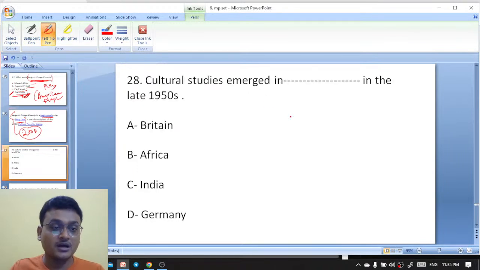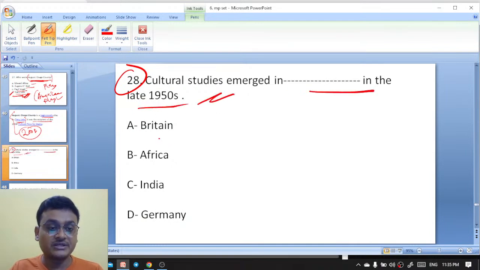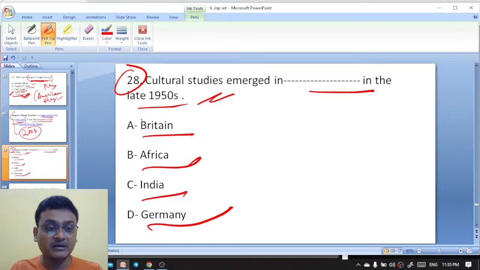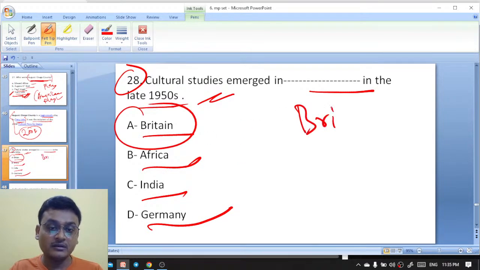Next question here. Cultural studies emerged in the late 1950s. Britain, Africa, India, Germany. So cultural studies emerged in Britain, in the late 1950s.